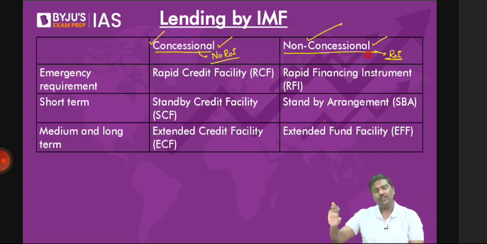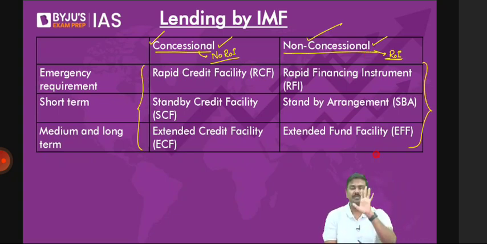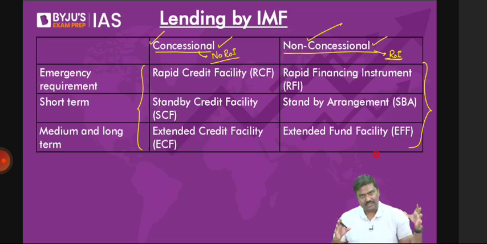Of the loan products that are given, I've given 6 of them here. Please make a note of these. In fact, last year a question was asked on this. And if you ask me, sir, is India borrowing under any one of them? India right now has not borrowed any amount from IMF. I'll repeat the statement: India right now doesn't have any borrowings from IMF. The last time India borrowed was because of the 1991 crisis. 1993 was the last time India borrowed from IMF, and all the money was repaid by 2000. After that, India has not borrowed from IMF, which means India doesn't owe any money to IMF.